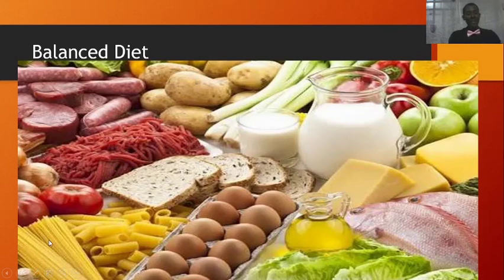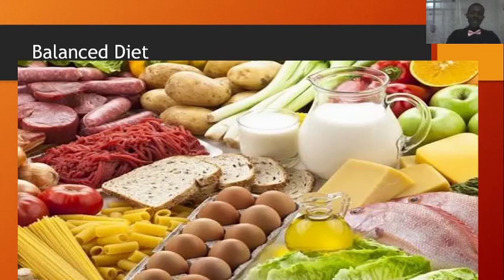This is your spaghetti, these are among your macaronis, and these the onions, and the rest of them. This is your fish, which supplies you with a lot of protein. So this is a picture of a complete balanced diet, food items that make up a balanced diet.